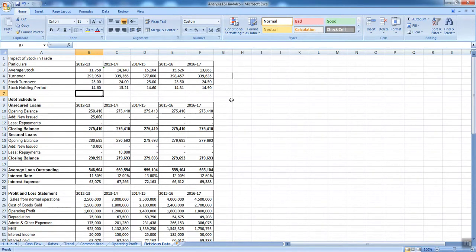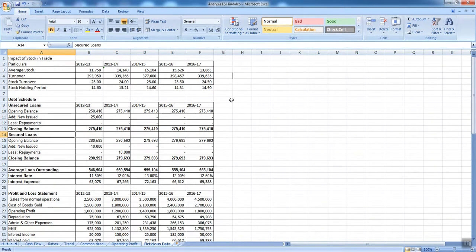Now in this case, again I have taken data for 5 years, 2012-13 to 16-17. Again all this data is fictitious and bears no resemblance to any real data. So this is done with a purpose to guide you on a few more points which were not covered in the Hindalco part. Now the thing is how I have bifurcated the debts. The debts can be bifurcated as unsecured loans and secured loans.